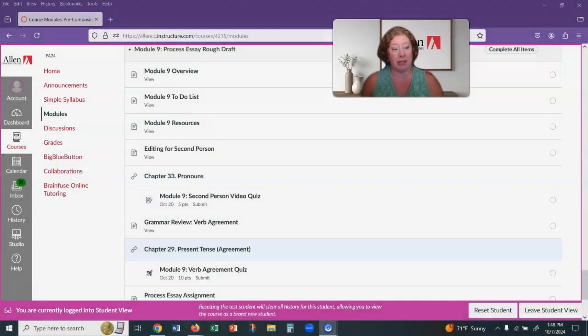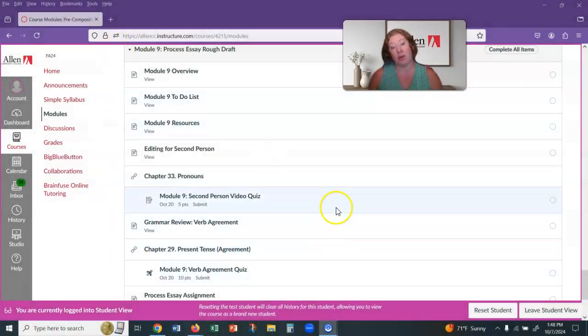In this case, you're going to submit it to me and I'll give you some feedback. And then in the next module, you'll be able to use that feedback to improve your draft, improve your writing, and then submit the newest copy of it as a final draft for that assignment. So we'll be doing that with this essay as well as the next essay assignment.